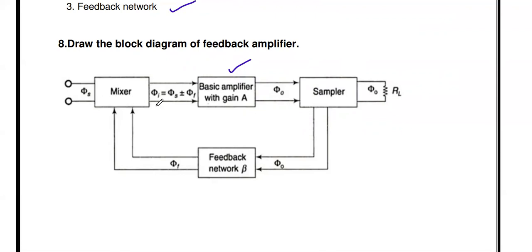And the output of the mixer is given as an input to the basic amplifier. Then the output of the basic amplifier is given as an input to the sampler. Then from the sampler we are taking some part of the signal as feedback to this feedback amplifier. So this is the block diagram of a feedback amplifier. It is also one of the 2 mark questions.